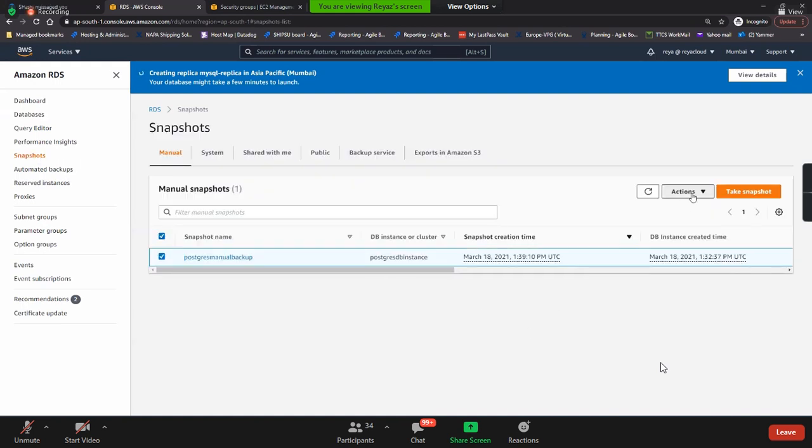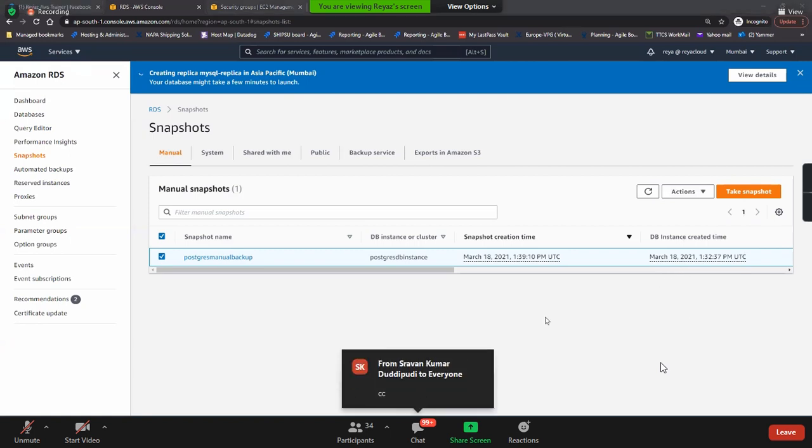Guys, is this clear on the snapshots? Everyone clear till here, everyone?